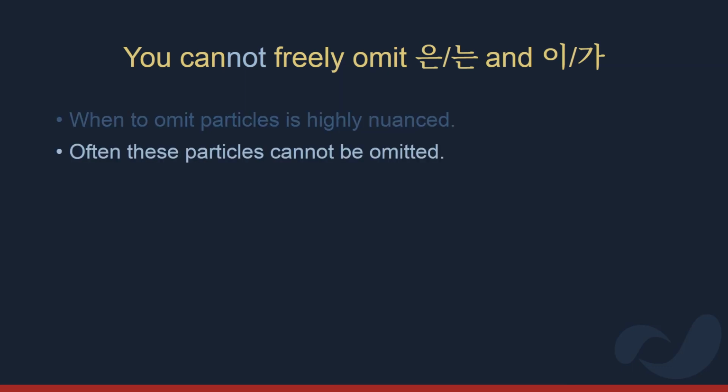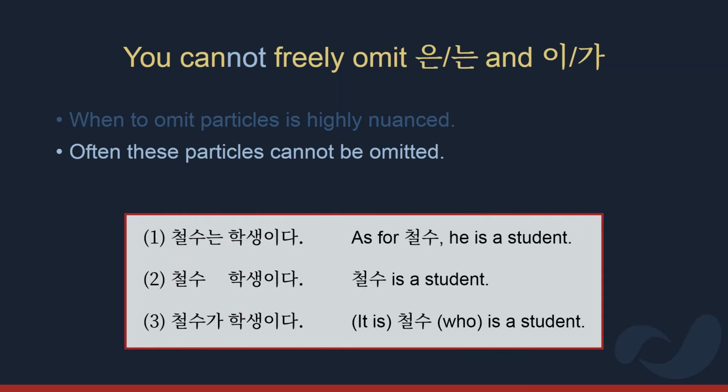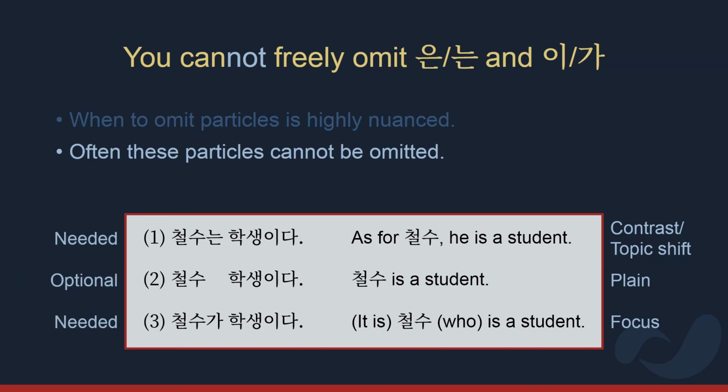In the case of particle wa, it cannot be omitted when denoting contrast, emphasis, or when shifting between topics. In the case of particle ga, it cannot be omitted when giving particular focus or emphasis to something, or when there's subject ambiguity. So to encourage anyone to omit these particles, saying that it sounds more natural, that's a bad idea. If you omit particles too often, or when you shouldn't, it would only make you sound like a child.